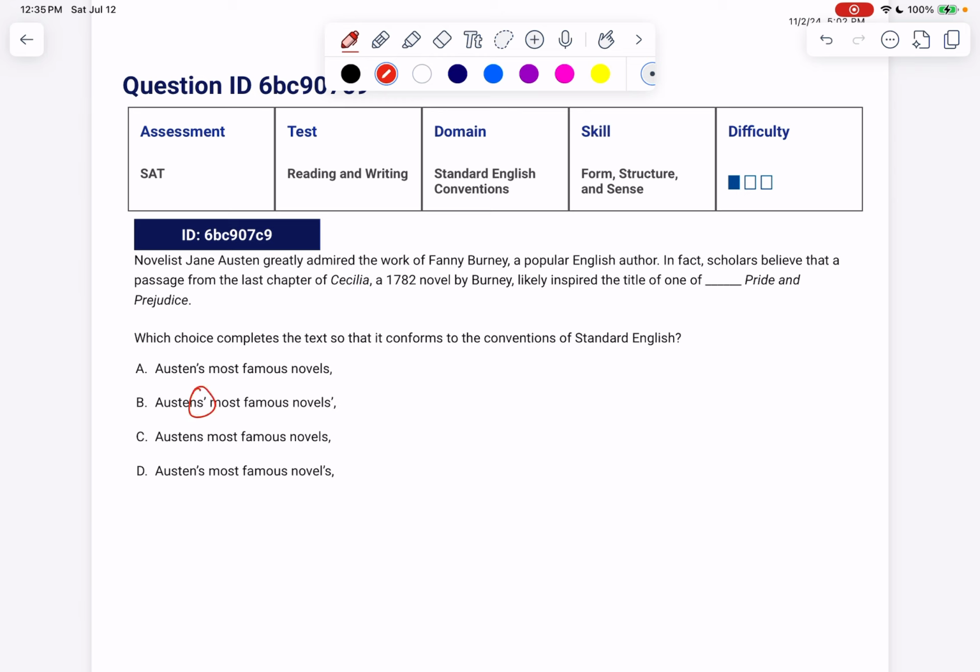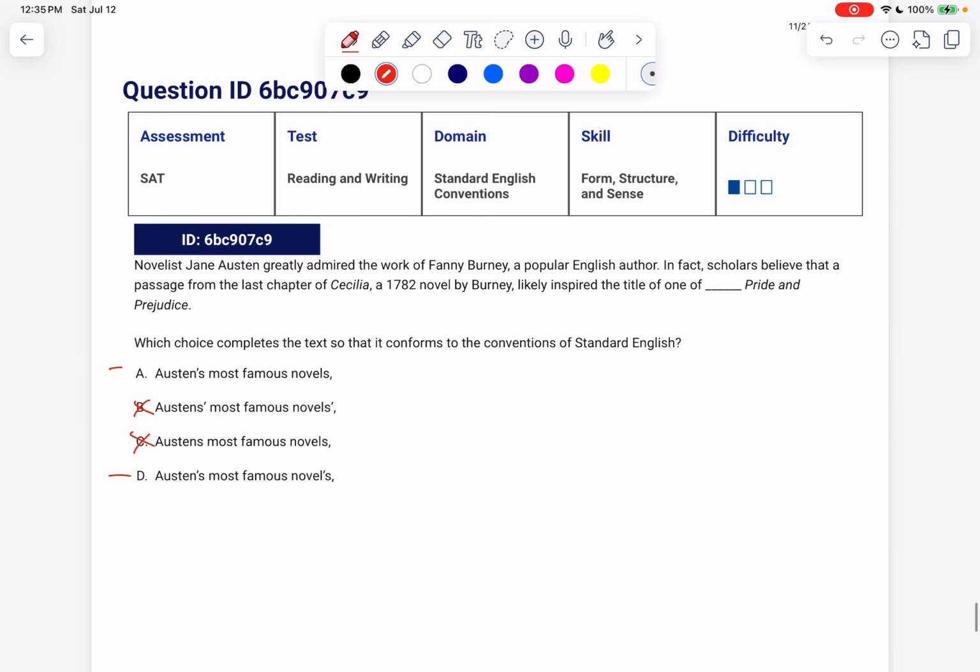Remember, if it's S apostrophe, that's plural. So we don't want the plural possessive and we don't want the not possessive. That leaves us with A and D. Then the question is, is it one of the famous novels, or do the novels possess Pride and Prejudice? A good way to tell it's not possessive is they both have commas here. If it was possessive, there wouldn't be a comma there because they would need to connect to each other.